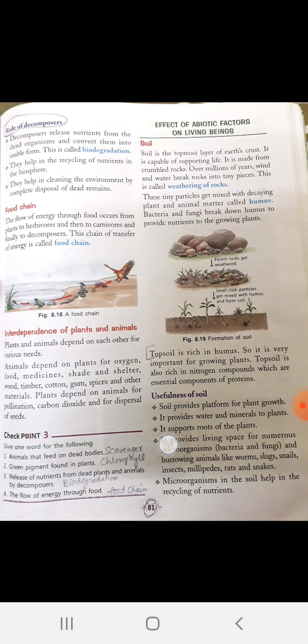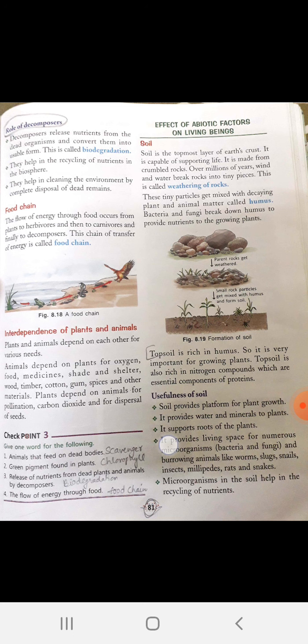It is believed that over millions of years, wind and water break down the rock into small pieces, and these pieces form soil. This is called weathering of rocks. These tiny particles of soil get mixed with the dead remains of plant and animal matter, that is called humus. Bacteria and fungi break down humus to provide nutrients to the growing plants. So this is how humus is important for the growth of plants.